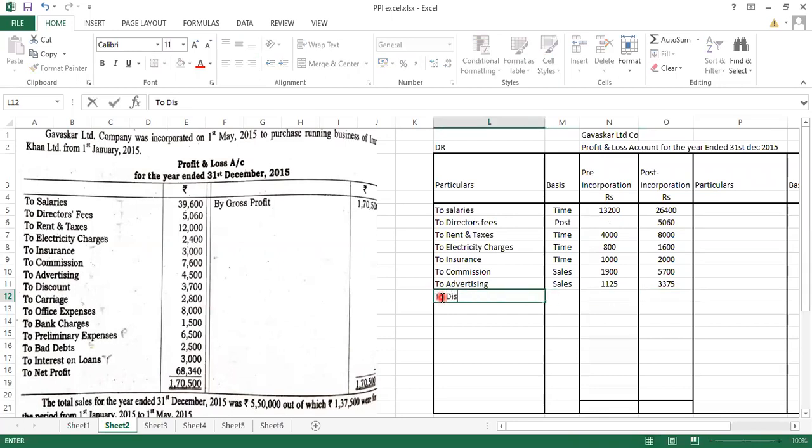So to discount, if you are not able to understand, you can just write down that this is allowed. Debit side दिया है P&L के, मतलब ये debited, discount allowed है. Now 3,700 will be divided in the sales ratio. The sales ratio 1:3 में divide करेंगे. 925 and 2,775.